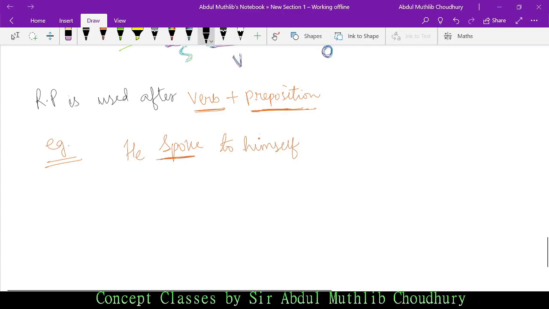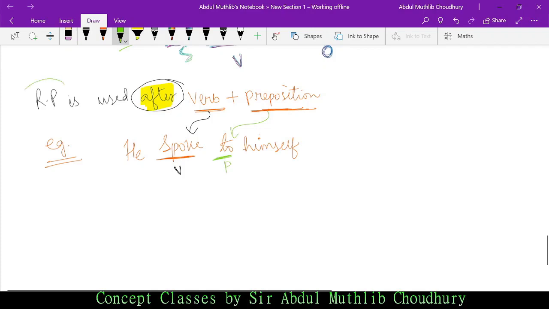Spoke. Reflexive pronoun is used after verb, this after is very important here, after verb plus preposition. So what is the verb here? Spoke. And what is the preposition here? It is to. To is the preposition, spoke is the verb.